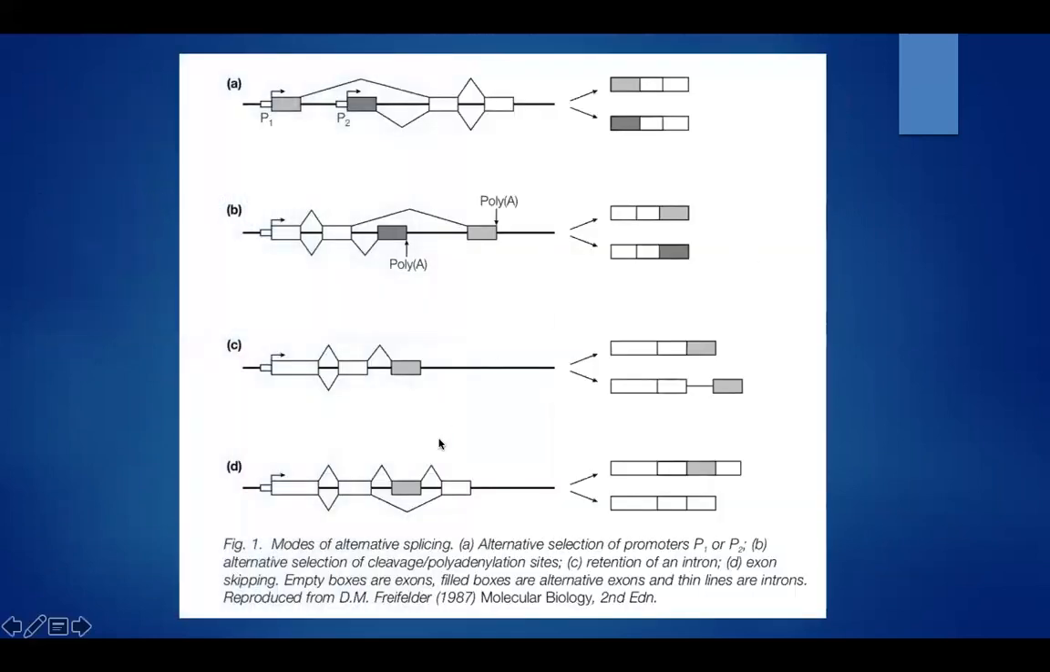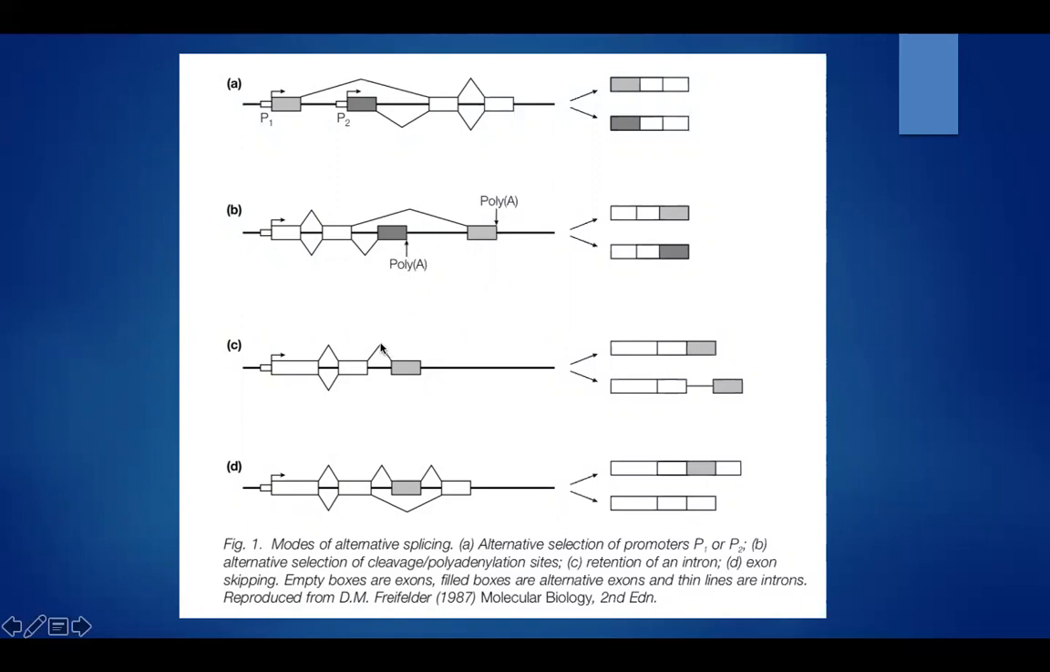So this is a pictorial way of representing the alternative selection models of alternative splicing. The first one is alternative selection of promoters, P1 or P2. And the second one is alternative selection of cleavage. Here we have an alternative way of selecting a poly A tail, whether we add the tail at this point or at this point. So we have two choices to add a poly A tail.